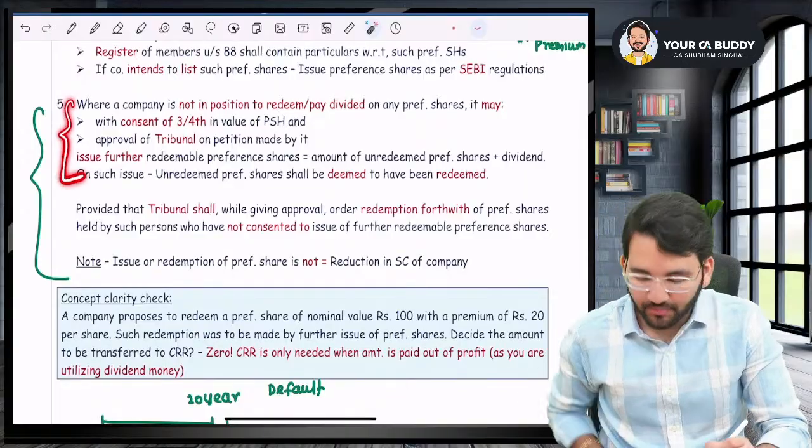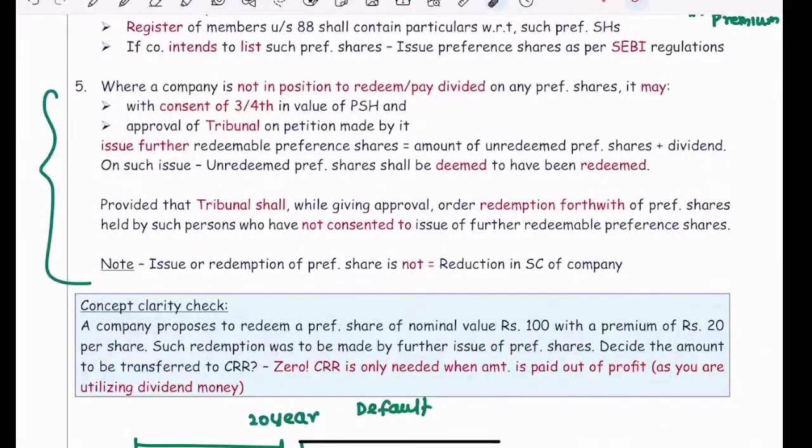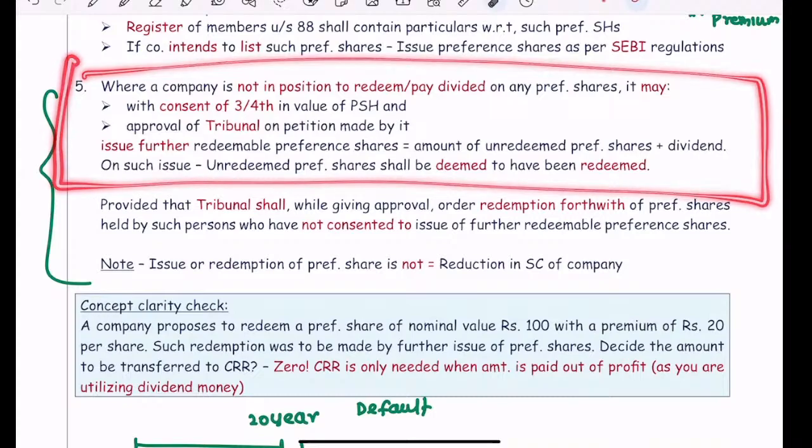So read this again. Once you read this paragraph properly, you will have understood that.